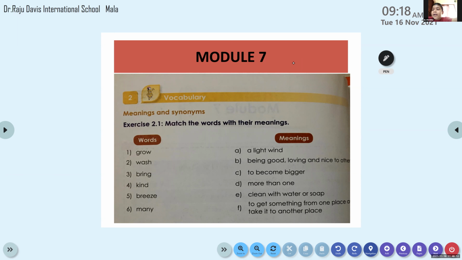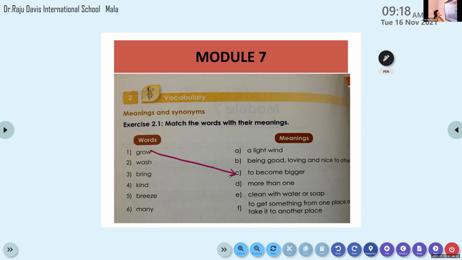Bigger. To become bigger. Is that happening to you now? Yes. You are growing. You are becoming bigger day by day, right? So what is the meaning of grow? To become bigger. Very good. So let us match the first option grow to option C, to become bigger. We have to check all the options that are given to us. See which one is apt for the word that is given. Then only we will be able to choose the correct answer. Thank you, Elvin.